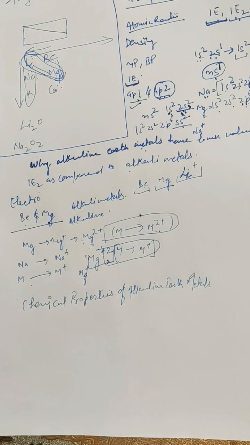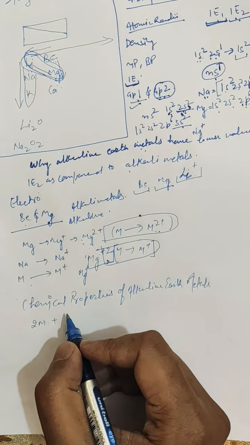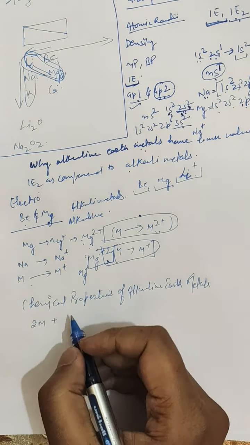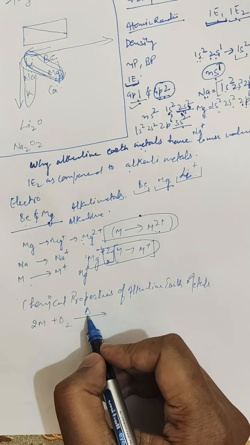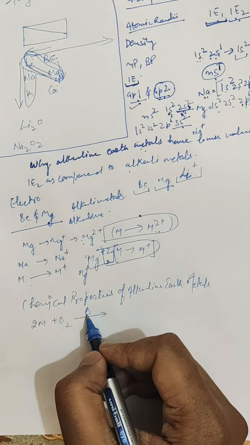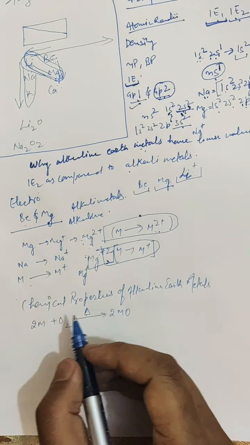The alkaline earth metals, being less electropositive than alkali metals, react with air or oxygen slowly upon heating to form the oxide. So whenever you heat the metal in a free supply of air, where this triangle represents heating in a chemical reaction, it will result in the formation of the monoxide, that is MO.